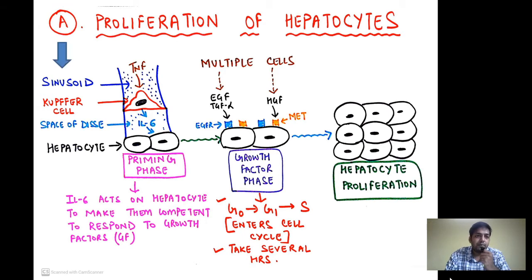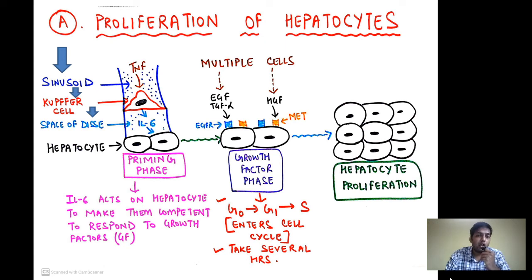Always remember that the liver is composed of hepatic sinusoids, which is nothing but a potential space between the hepatocytes, filled with venous blood. In the sinusoid, there is a lining by tissue macrophages called the Kupffer cell, the macrophages present inside the liver. Whenever there is tissue injury, there is release of multiple cytokines including TNF, which acts on the Kupffer cells, and the Kupffer cell then releases a cytokine called interleukin 6 into the space of Disse, which is a space between the Kupffer cell and the hepatocyte.